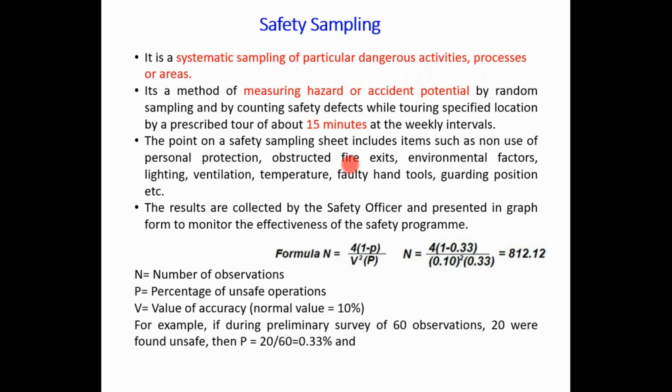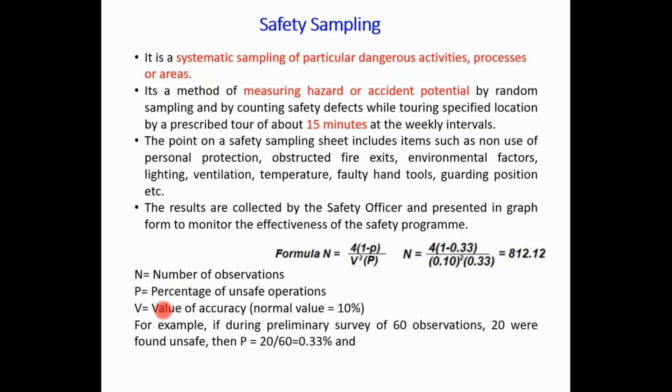That formula is N = 4(1 − P) / (V² P), where N is the number of observations, P is the percentage of unsafe operations, and V is the value of accuracy, which normally is 10%. We can understand the calculation with the help of an example. If, during a preliminary survey, there are 60 observations and 20 were found unsafe, it means 40 are safe and 20 are unsafe.